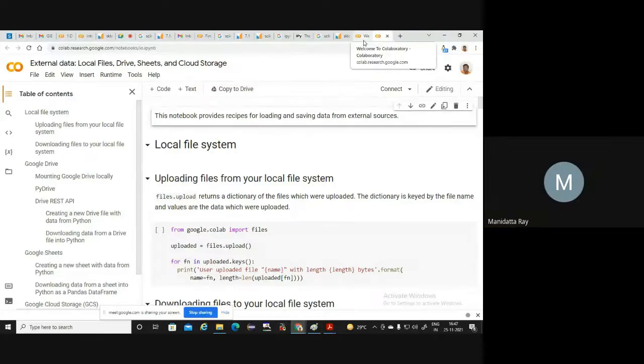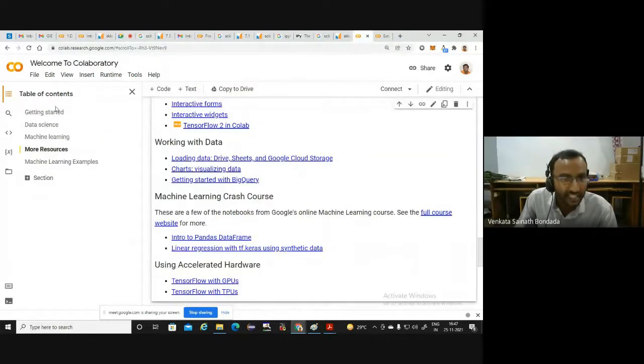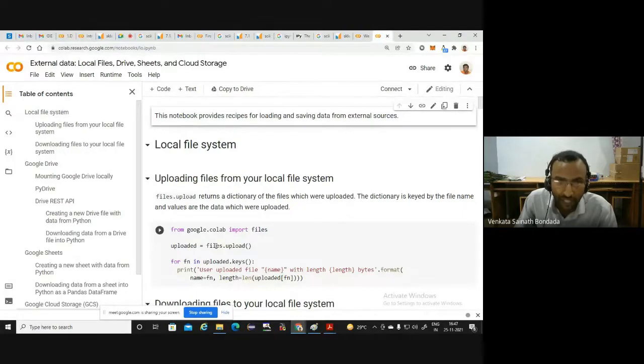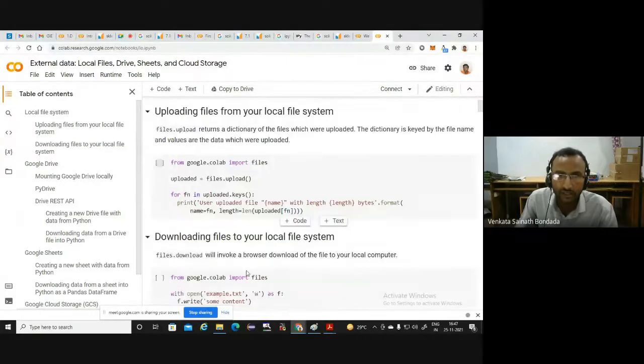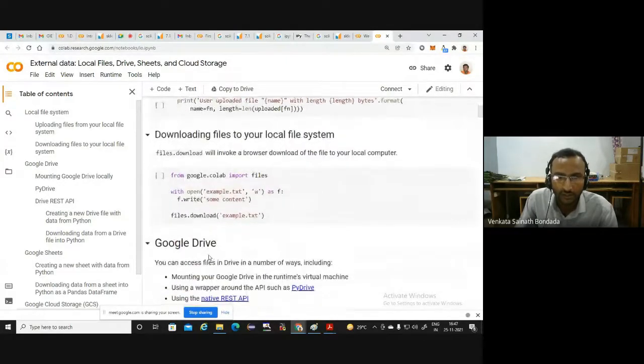Yes, sir. Okay. So in the getting started section, you have so many links, and most of your questions will be addressed there. And this is extremely important. Thank you for asking this question: how to load the data, and many people face problems here. First, you have to go to the drive, and from there, you have to import it. Google Drive. You have to mount the drive. Many things are there.